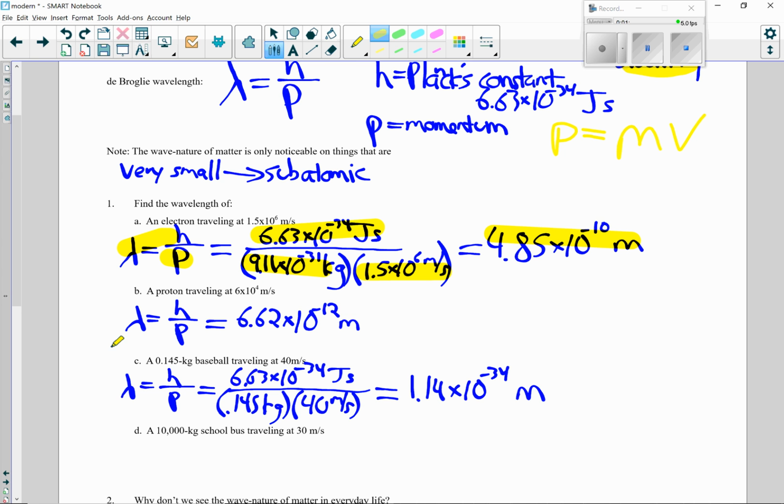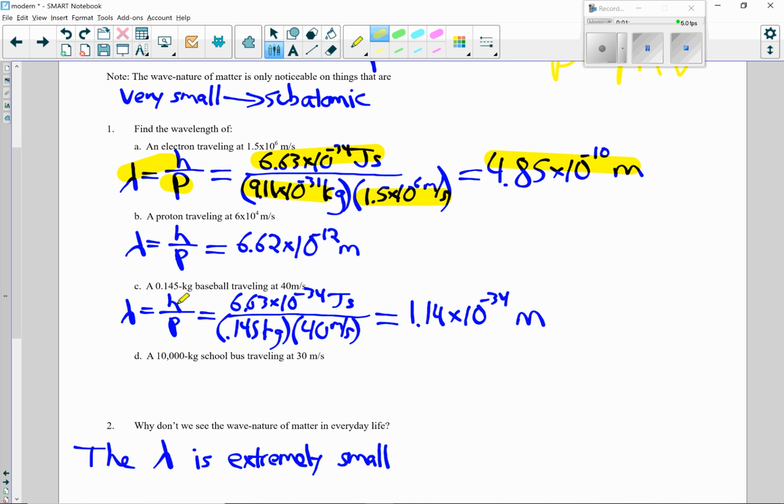For part B, you can try this and make sure you get the same answer for both of these. Same equation, lambda equals h over p, and make sure you use the mass of a proton. For letter C, we're doing a baseball traveling at 40 meters per second. All right, you can see the answer is 10 to the negative 34.